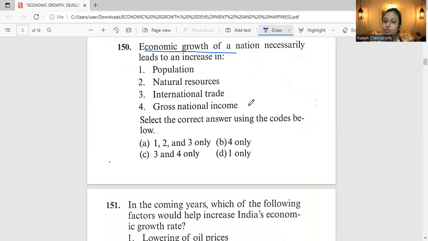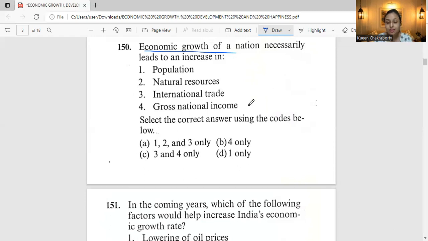Because economic growth of a nation necessarily leads to an increase in population, that's inverse. Now, statement 2, there is hardly any relation between them. We cannot establish any relation. Whereas for the third, international trade may or may not increase depending upon the openness of the economy and the sectors in which the growth is taking place, right?